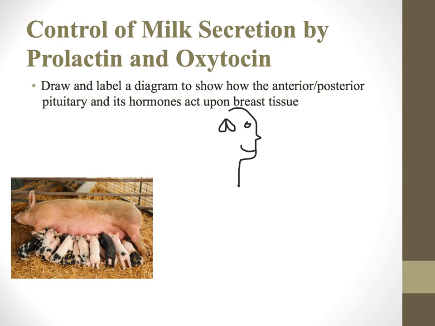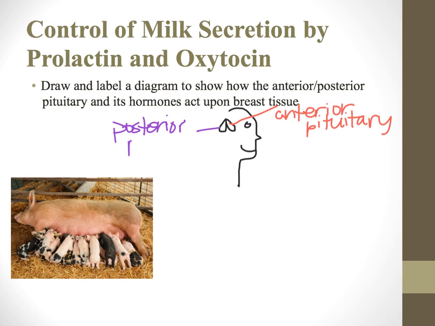They're not that big. All right, I'm going to label them. This one is the anterior pituitary, anterior meaning closest to the front, and then we have posterior, closest to the rear.